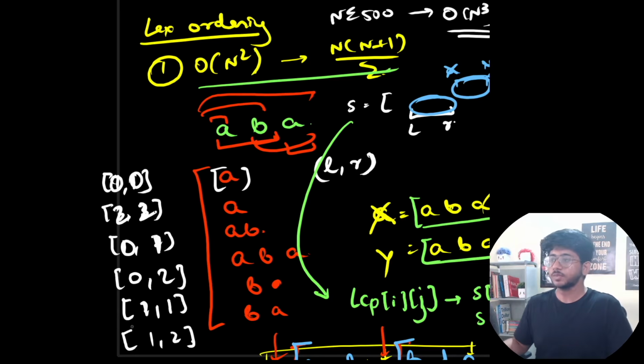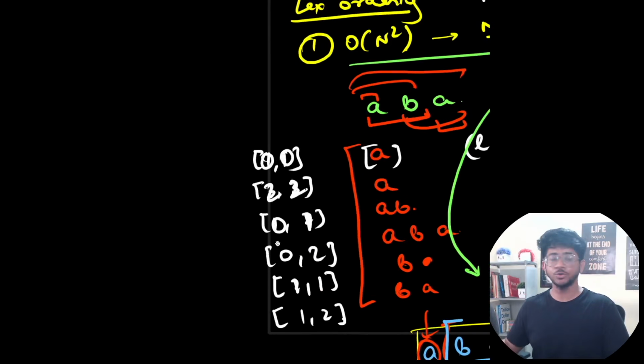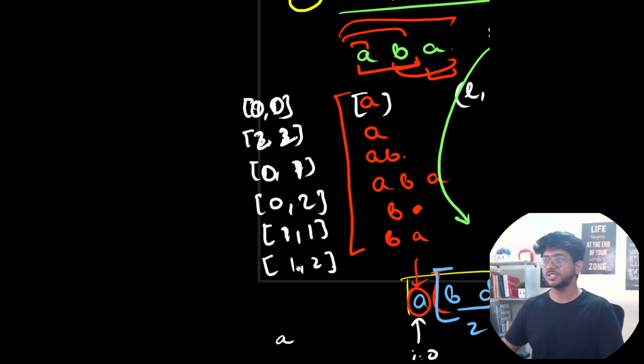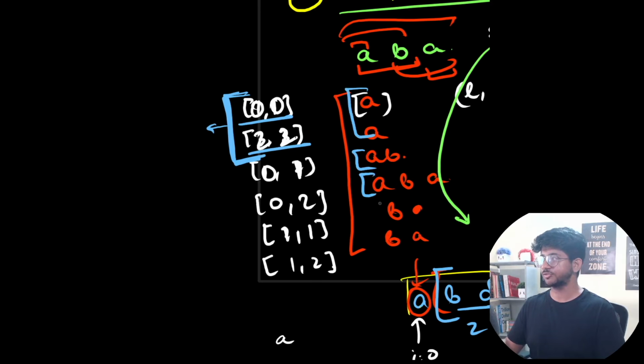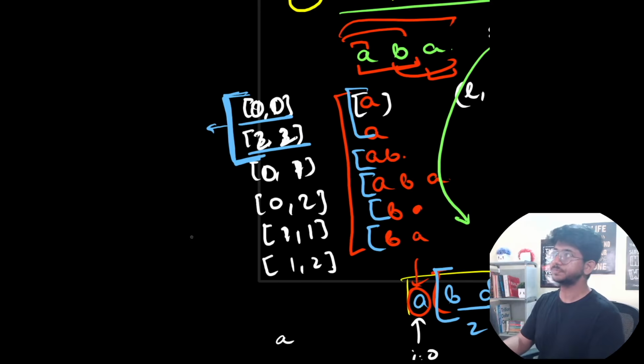Next, with this we need to solve the main problem. Right now this is what is available to us. We know the order in which the lexicographical ordering of the strings is going to be. Note that there can be strings which have the same lexicographical ordering as well. These two have the same lexicographical ordering. That is very important to understand in this case. So you can keep them clubbed up together, like these are all same, then this is different, this is different, this is different, because it will be required in the DP solution.